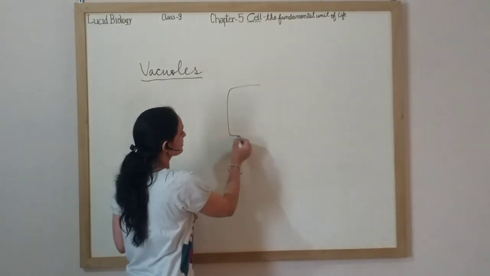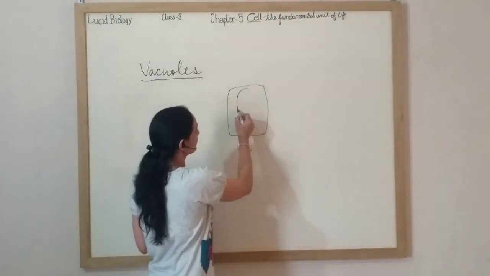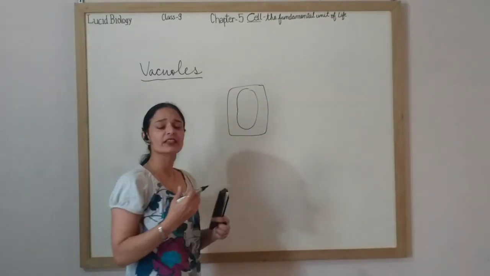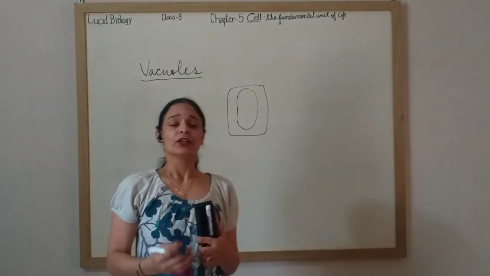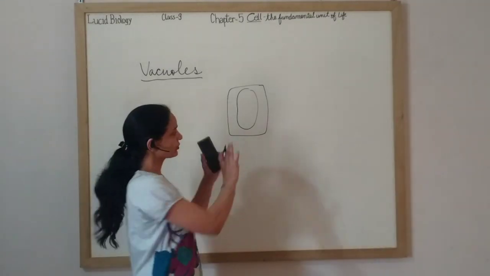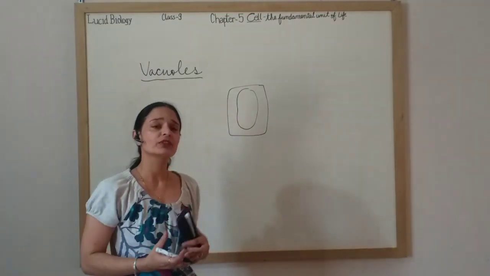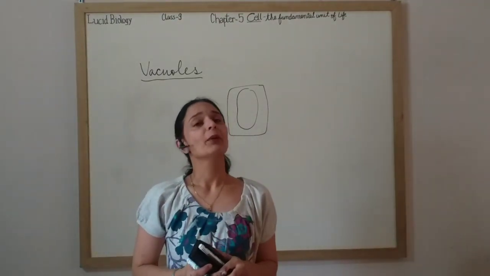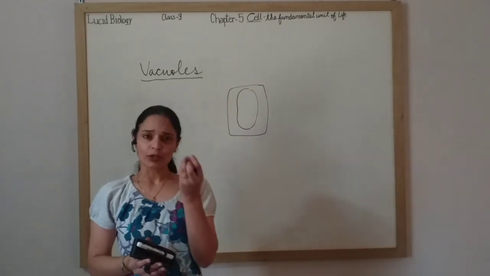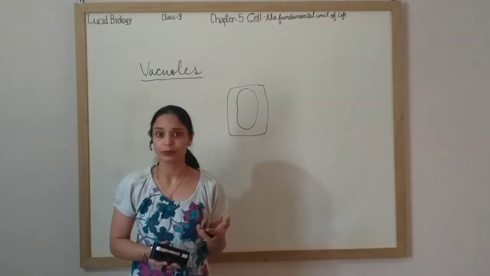Like this is a cell. If this is a plant cell, you will find a large vacuole that is central in position, due to which the nucleus and other cell organelles are pushed to the periphery. So in plant cells it is large, and similarly in fungi also a large vacuole is present, but in animal cells small bubble-like structures are present in the cytoplasm. They can be more than one in number.